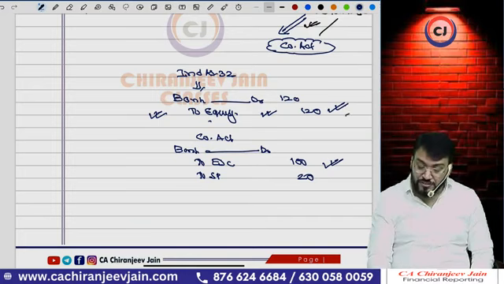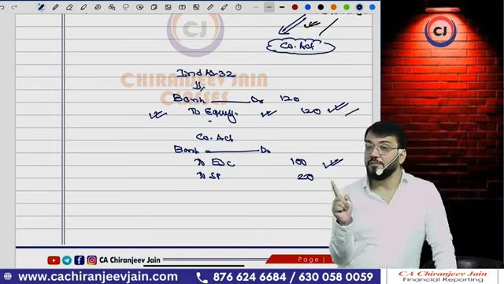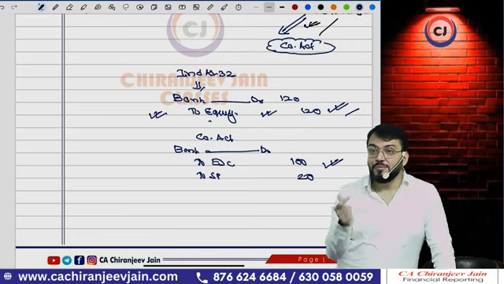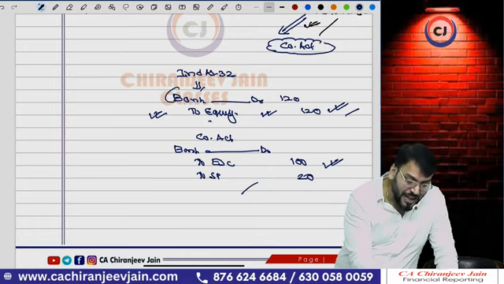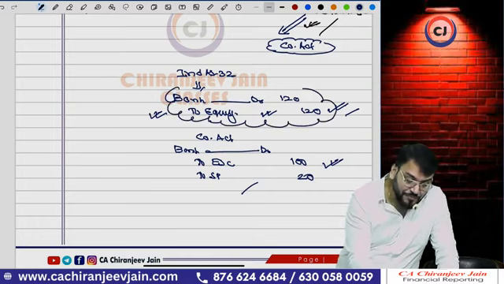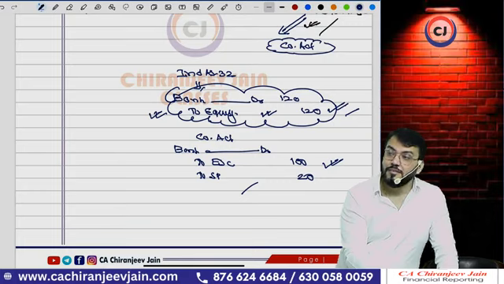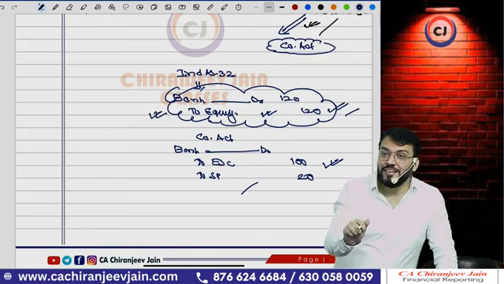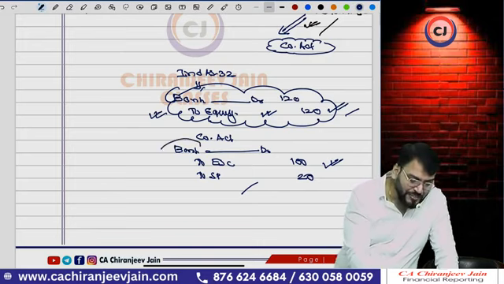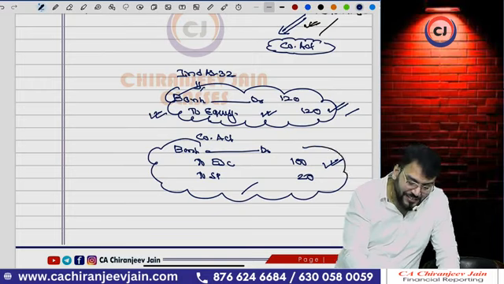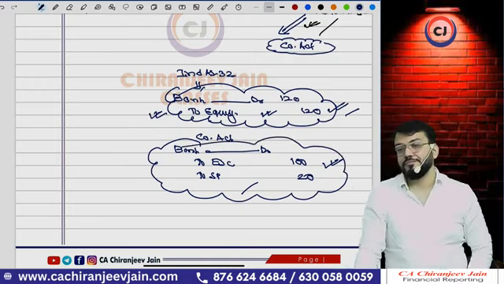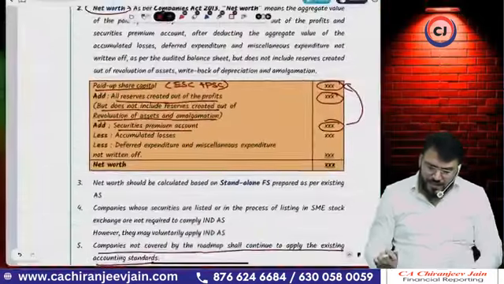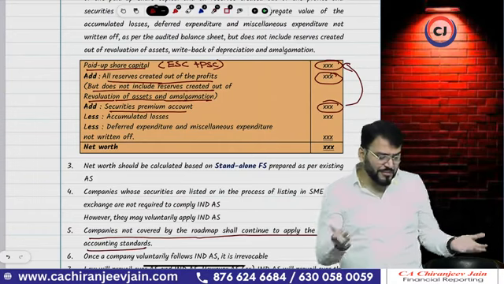So sometimes when I pass a journal entry, don't be confused. It is as per Ind AS, because I am teaching Ind AS. Suppose I forget this journal entry, it means I am doing it as per the requirement of Ind AS, so I am not wrong. But from the examination point of view, you should pass this journal entry. Have you understood this point? So I have just given some extra gyan. Of course, this gyan will be used in this particular syllabus only.